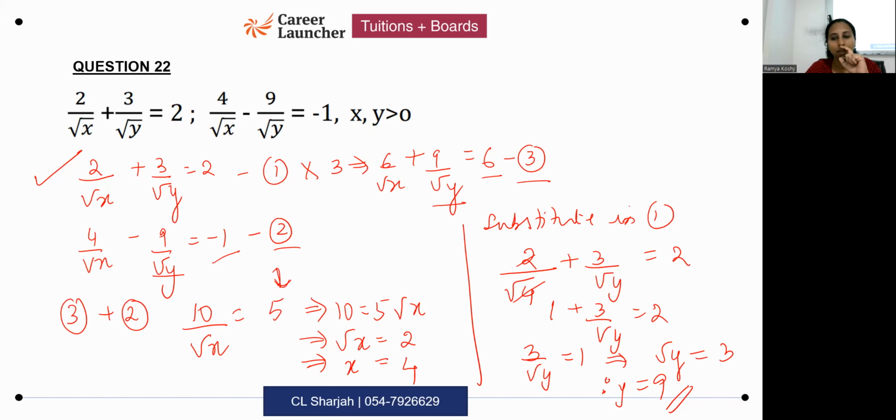Ma'am, an alternate method is just to substitute 1 by root x and 1 by root y as like m and n, different variables. Yes, yes. I didn't use that because that was the method of the reducible equations, right? That's the method over there. So that's why I didn't talk about it. But yes, if you're already familiar with that, you can do that. Substitute and do it. No problem. Okay.